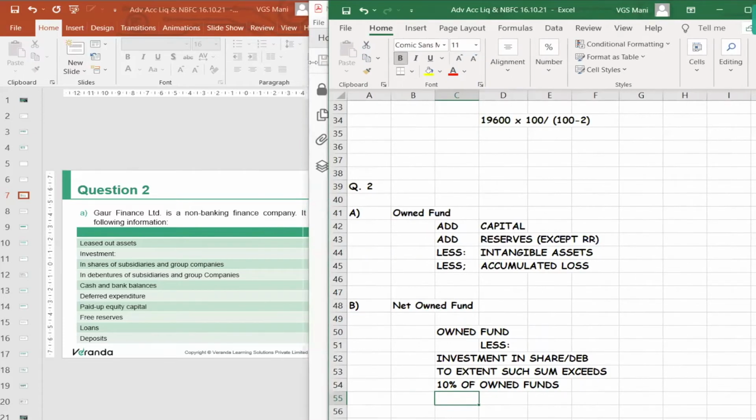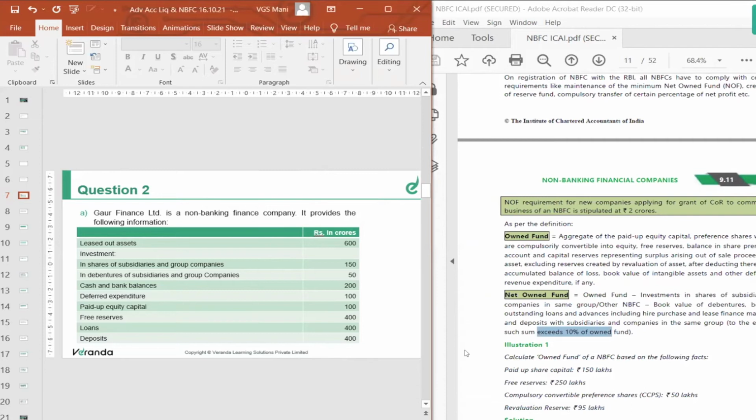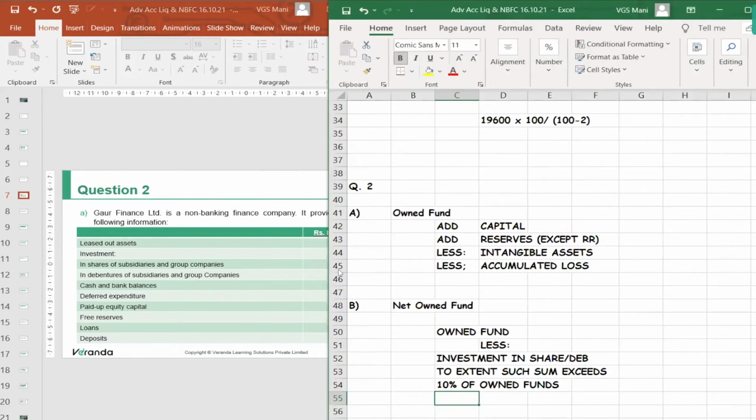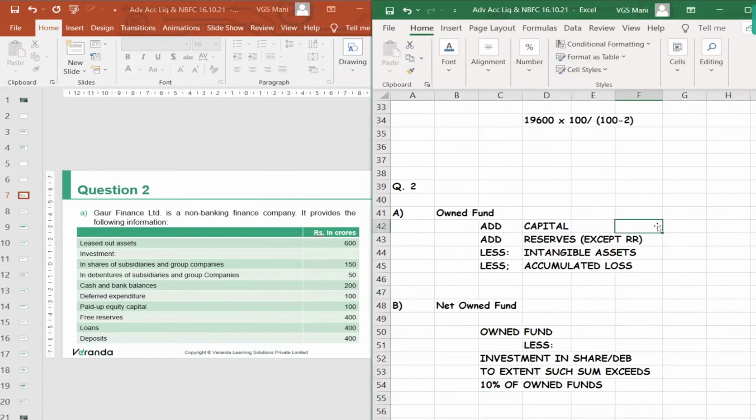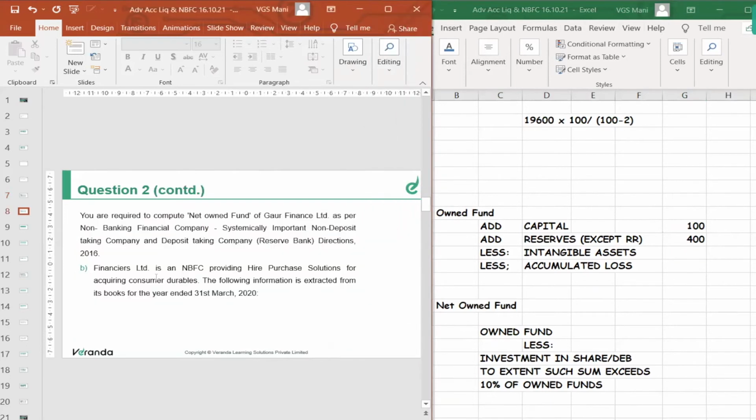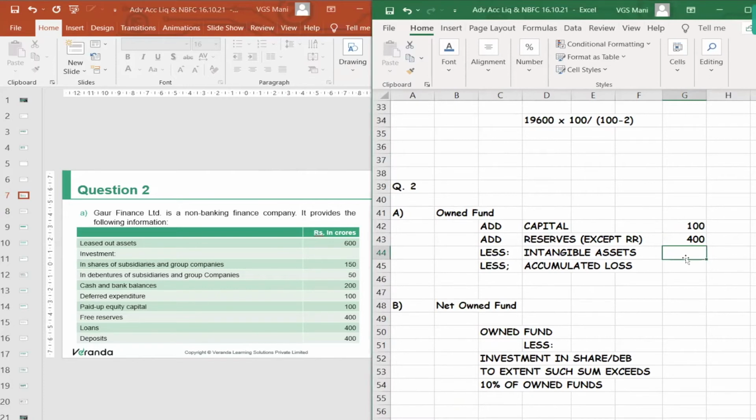The given question, what is the capital? Paid up capital 100. Reserves, free reserves 400. Any intangible assets? Any accumulated losses? No. Deferred expenditure you have, to the extent of 100. So you will get owned fund 400.